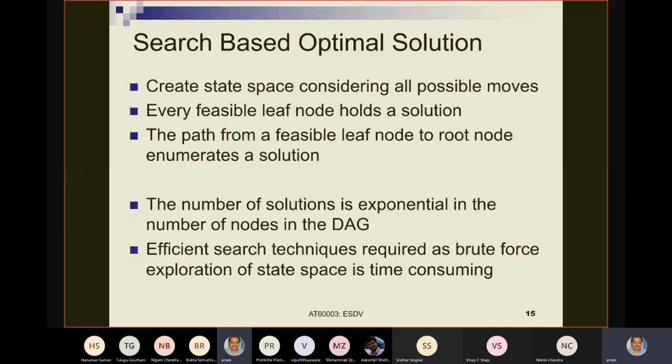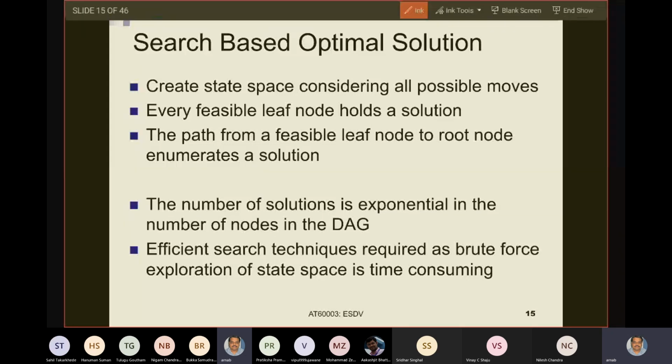Let us see the first three things that have been written in this slide. Let us read them, understand them first, and then come back and see the next two. The first three things are: create a state space considering all possible moves; every feasible leaf node of this state space holds a solution; the path from a feasible leaf node to the root node enumerates a solution. Let us see what these three points mean.